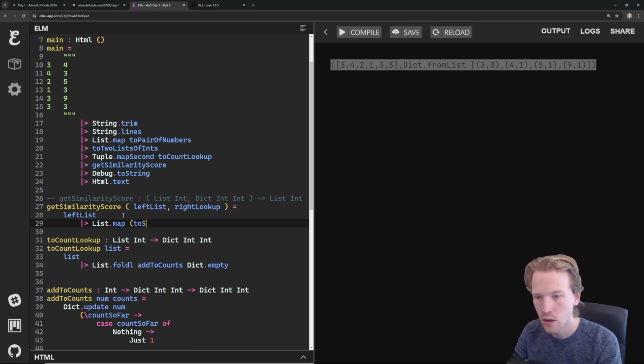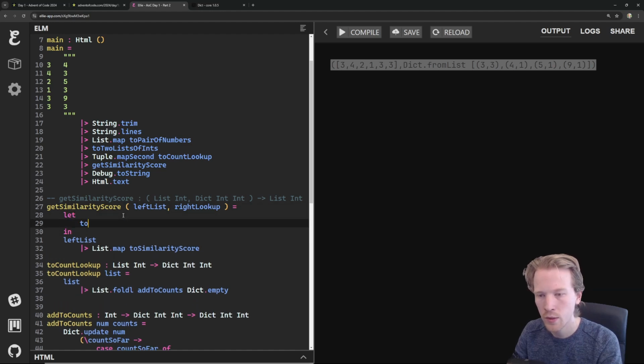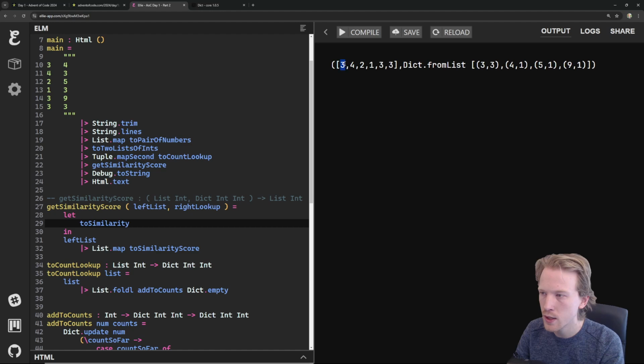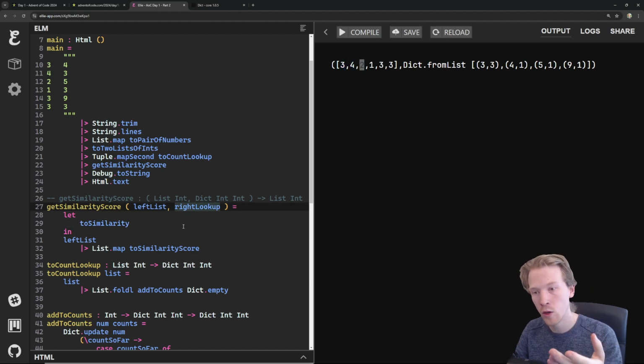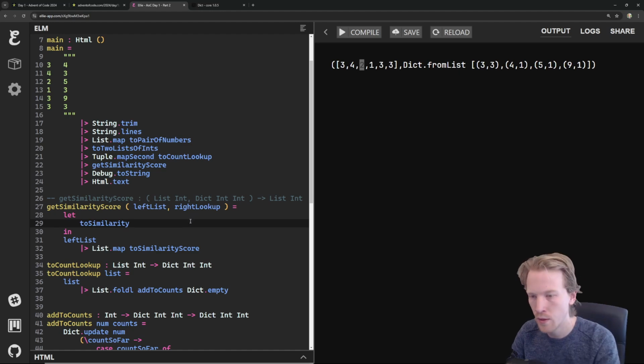So 2 similarity score. And we're going to give it the right lookup. So we're going to pass that in. Let's make this a local function here. 2 similarity score is going to take one number at a time from our left list. It's going to take 3, it's going to take 4, it's going to take 2. It's going to try to do a lookup over here. And if it gets a value back, it's going to return what the count was times the value.